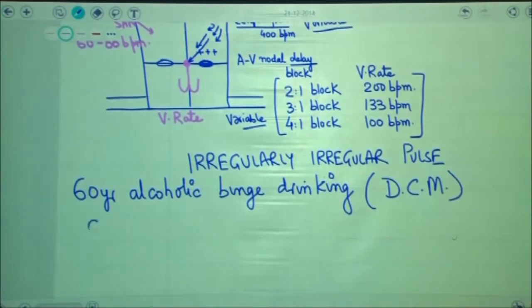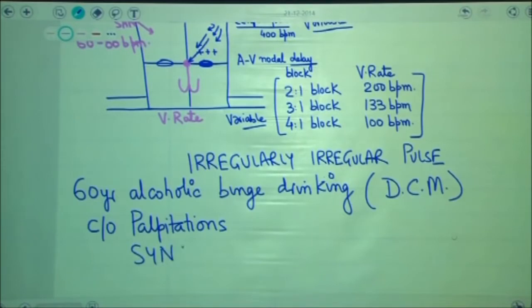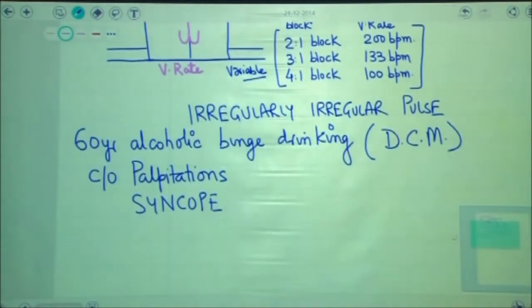This patient, after imbibing a large amount of alcohol, started complaining of palpitations. He complained to his friends that he could feel his heart beating very fast, after which he passed out and became unconscious. Initially, his friends thought that maybe he had too much to drink, but then they realized that they had imbibed the same amount of alcohol. They were okay, whereas this guy passed out.